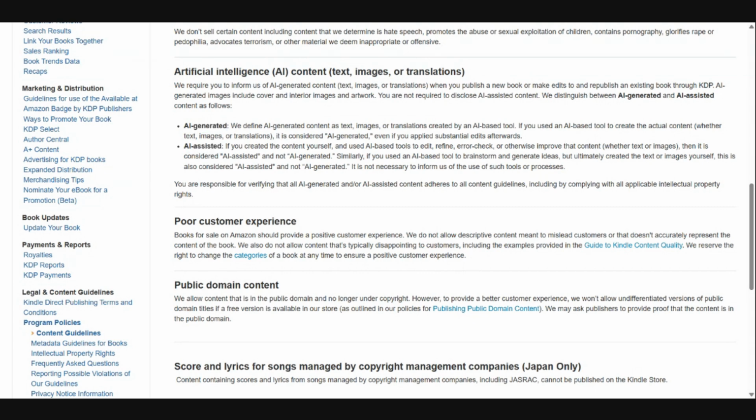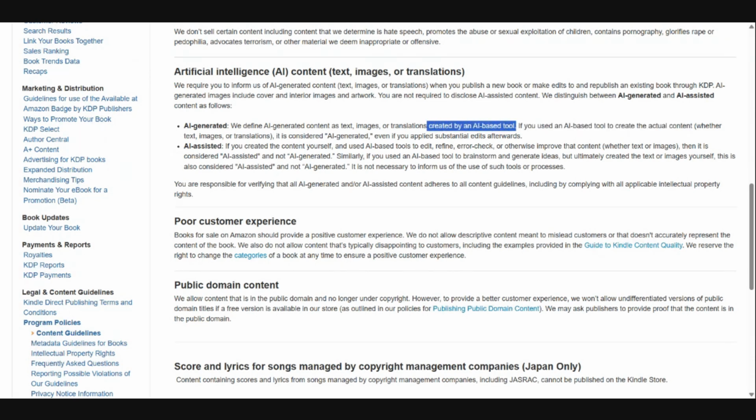AI generated is when you have had a tool create content for you. And it says if you use an AI based tool to create the actual content, whether that's text or images or translations, that is going to be considered AI generated by them. We define AI generated content as text, images, or translations created by an AI based tool.